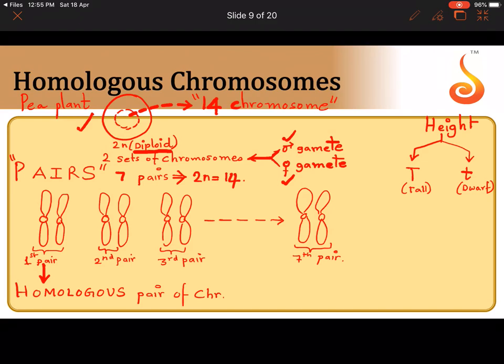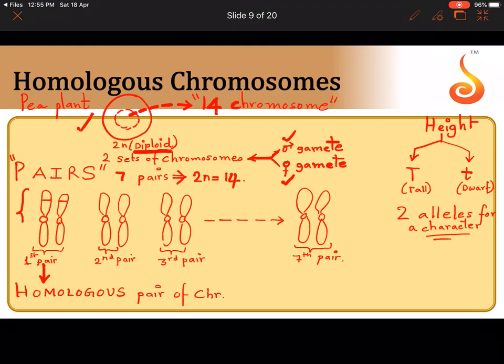So in a diploid cell, which has pairs of chromosomes, you can find a maximum of 2 alleles for a character. Why only 2 alleles? Why not more than 2 alleles? Because generally, the alleles occupy one of the homologous pairs.